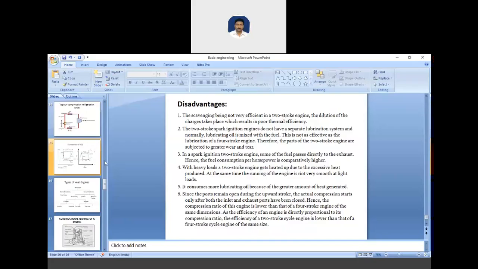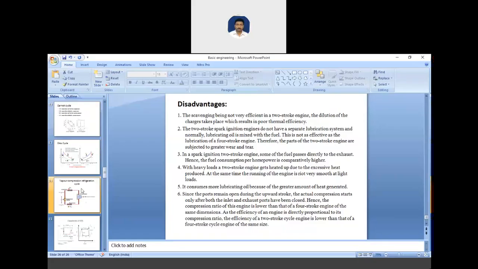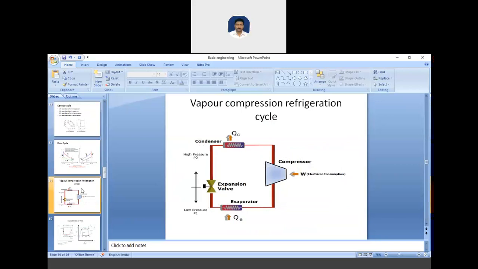Can anyone tell about the VCRS system? I'll share the slide of the VCRS system. So this is the vapor compression refrigeration cycle. Can anyone explain? I told you about this.